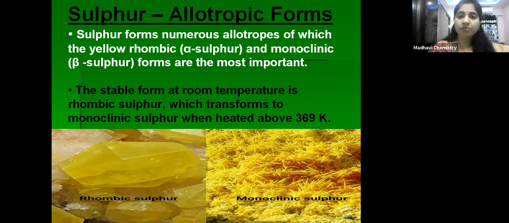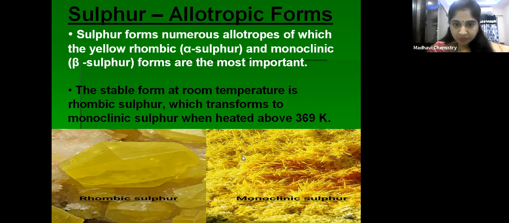Sulfur has many allotropic forms. Two of them are very important: rhombic sulfur, also called alpha sulfur, and monoclinic sulfur, also called beta sulfur. These two allotropic forms are very important.